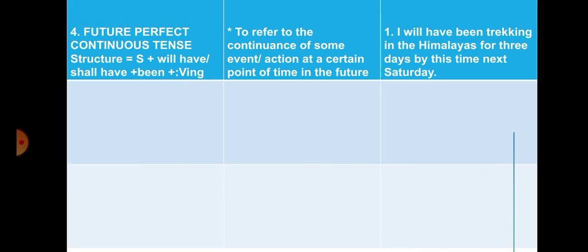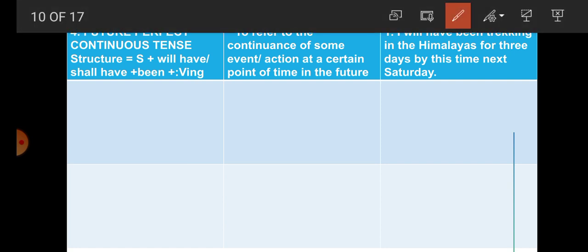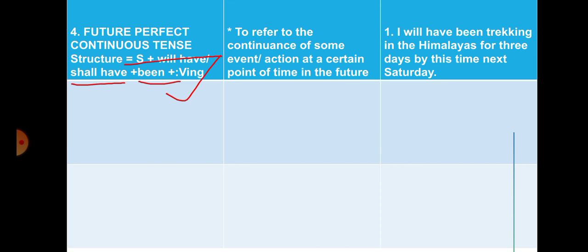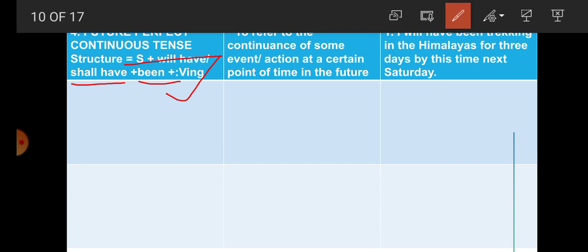Now students, the last one, future perfect continuous tense. What is the structure of future perfect continuous tense? Subject plus will have or shall have, been, then verb ing form. And where is it used, students? To refer to the continuance of some event or action at a certain point of time in the future.